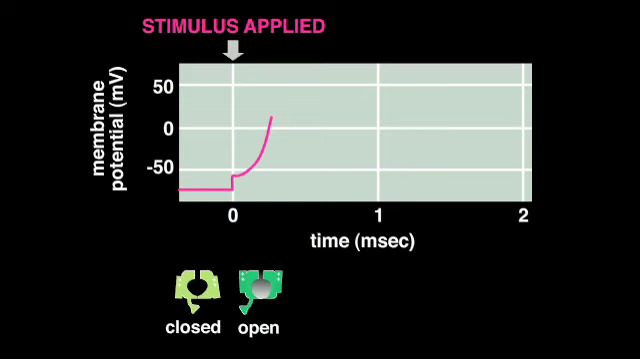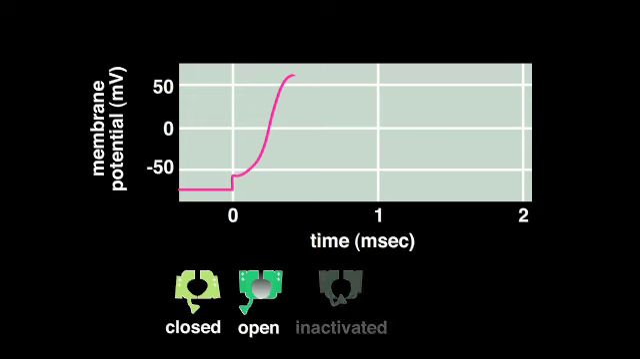If the depolarization is sufficient, even more sodium channels open, and the membrane potential rapidly approaches the equilibrium potential for sodium, about +60 millivolts. At this point, the sodium channels adopt the inactivated state, where the channel is unable to open again, even though the membrane potential is still depolarized.